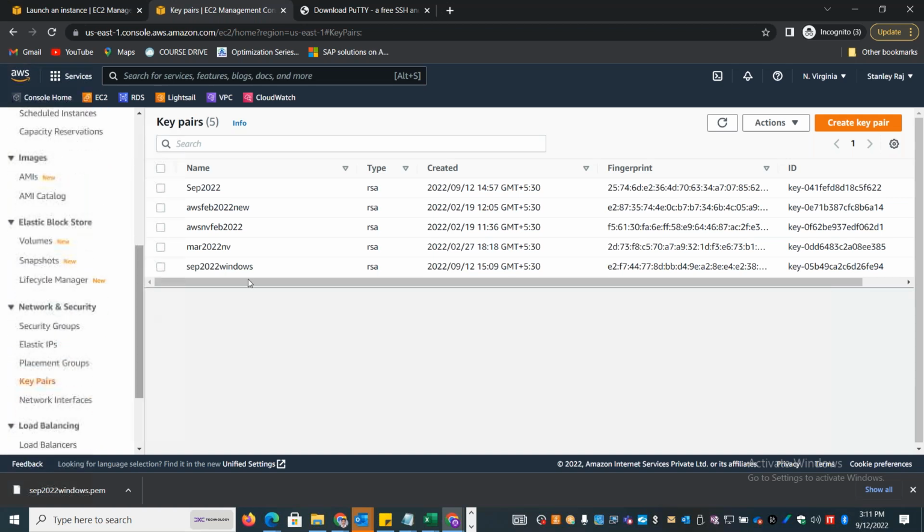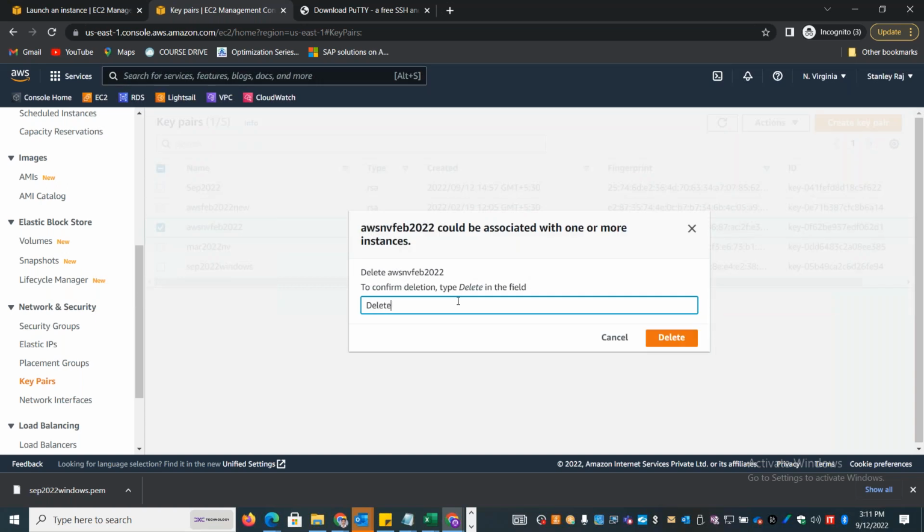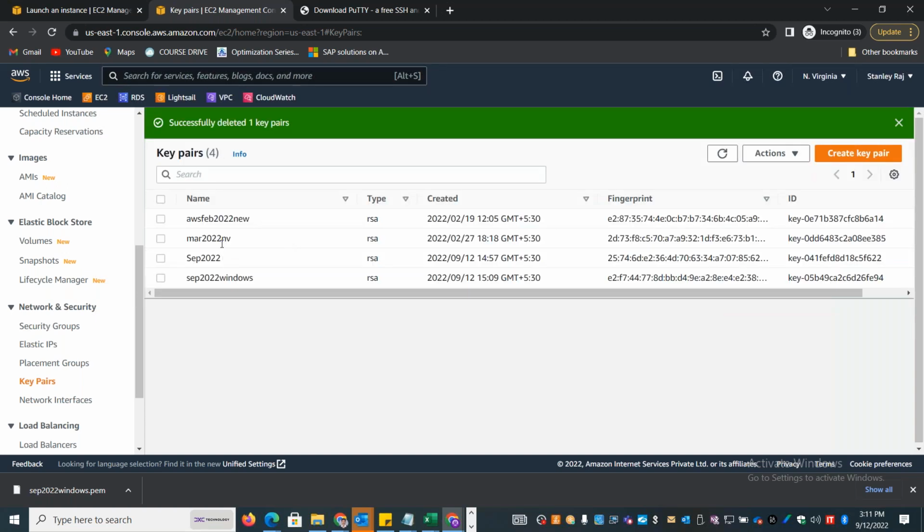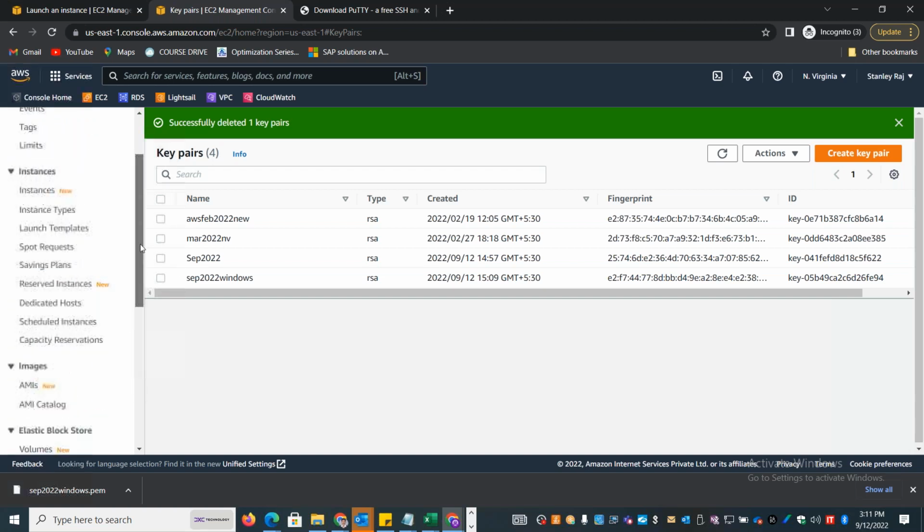You can also import your own key pair if you want to. If you want to clean up old key pairs that you don't want, you can go and delete them. You'll have to confirm by typing delete, and then you can delete it. Whatever key pairs you don't need, clean them up. Don't keep any unwanted or unnecessary resources in your console.